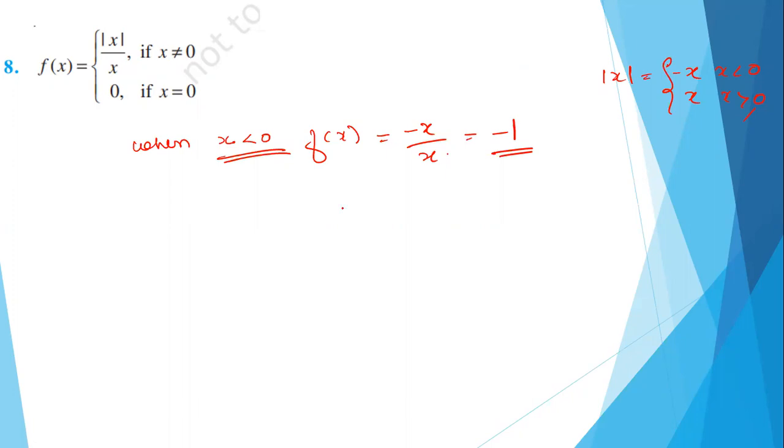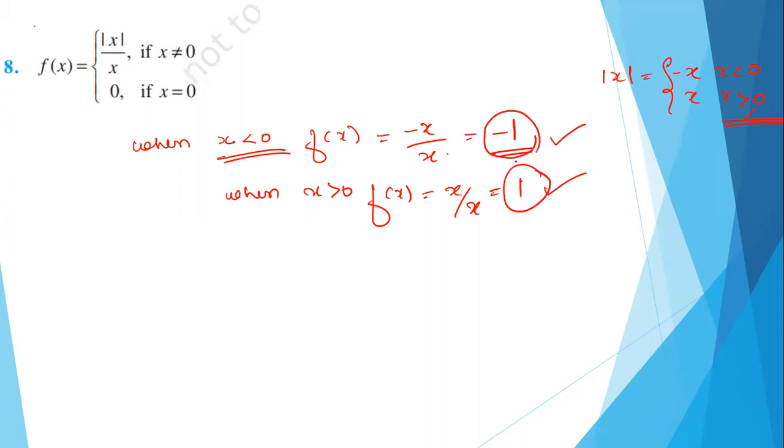Yes. So when x is greater than 0, what happens? When x is greater than 0, you get x by x, so it is 1. Correct? So in both the cases, this is a constant. These are numbers, so it is constant.